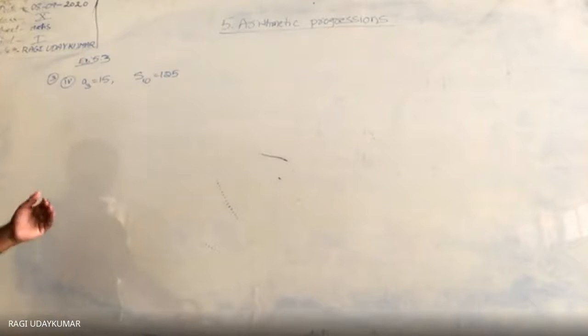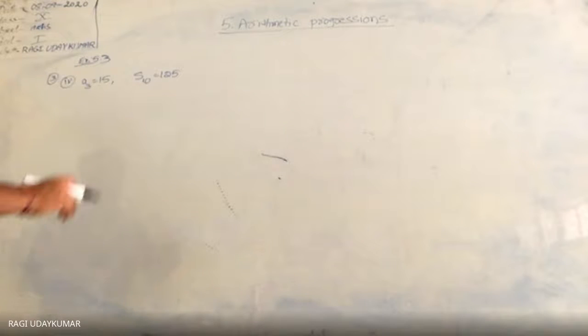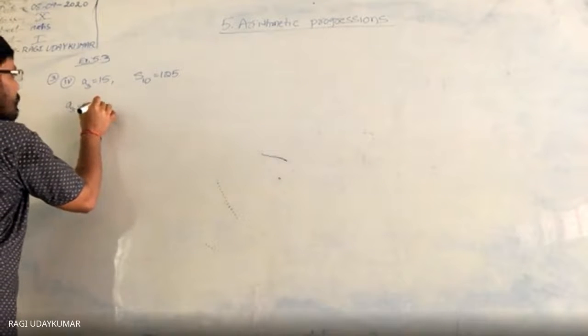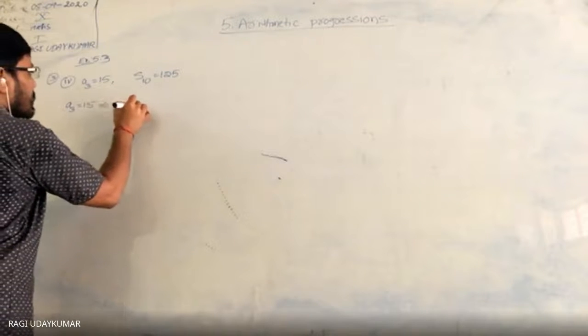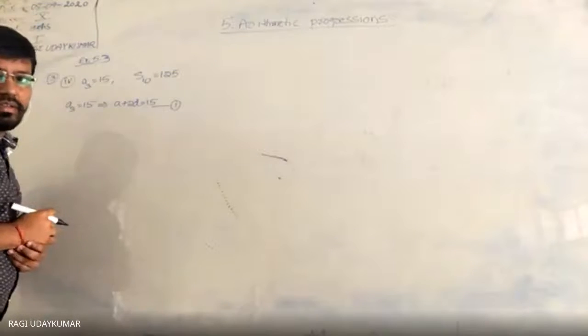This is a little bit different from the remaining problems, because here you are going to get linear equations, and you need to solve the two linear equations. Here, A3 is equal to 15 is given. From this you are going to get A plus 2D is equal to 15. So this is the first equation.